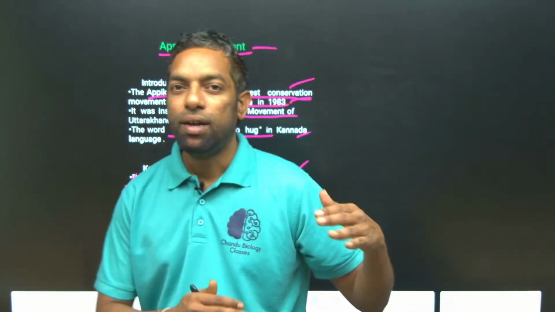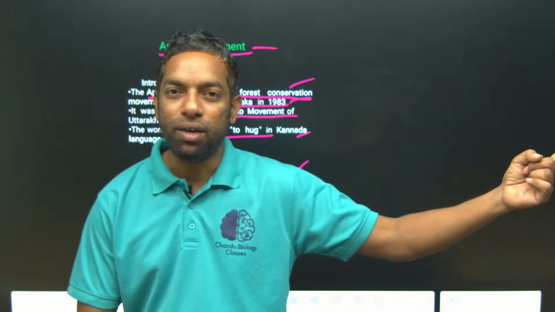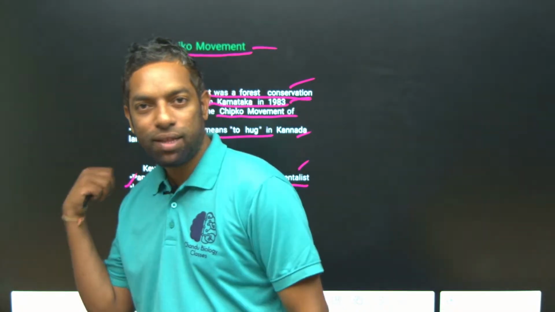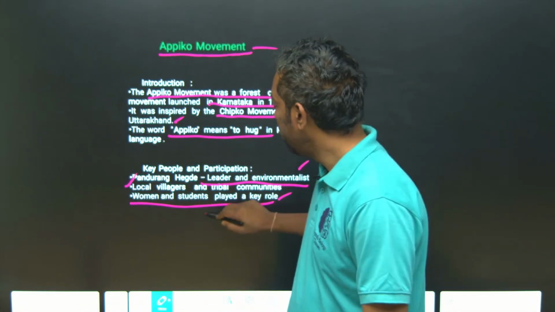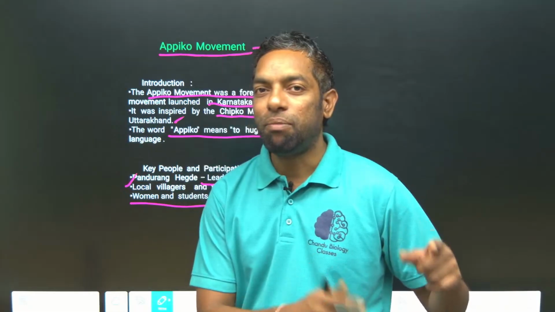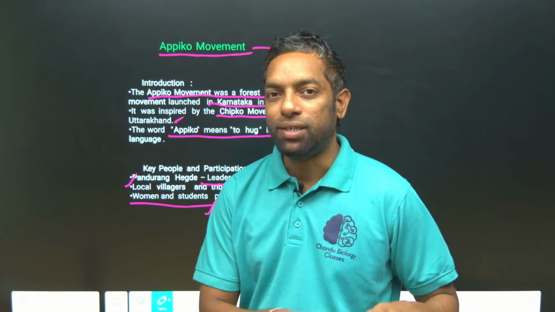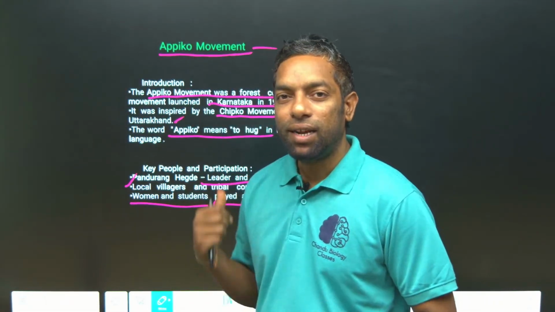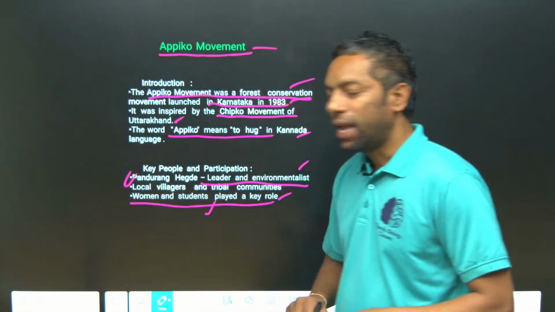They can misguide you: women participated in the Chipko movement, but women also participated in the Appiko movement, and along with women, students also participated. The Appiko movement was participated in by women and students. Who is the leader here? The leader is Pandurang Hegde.